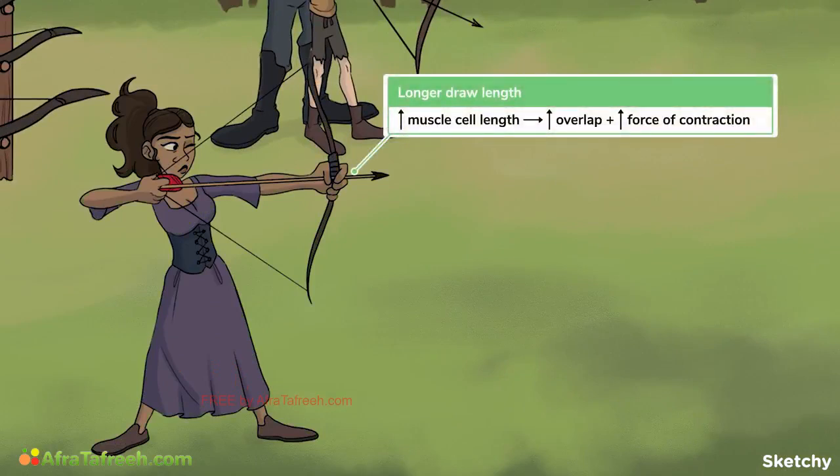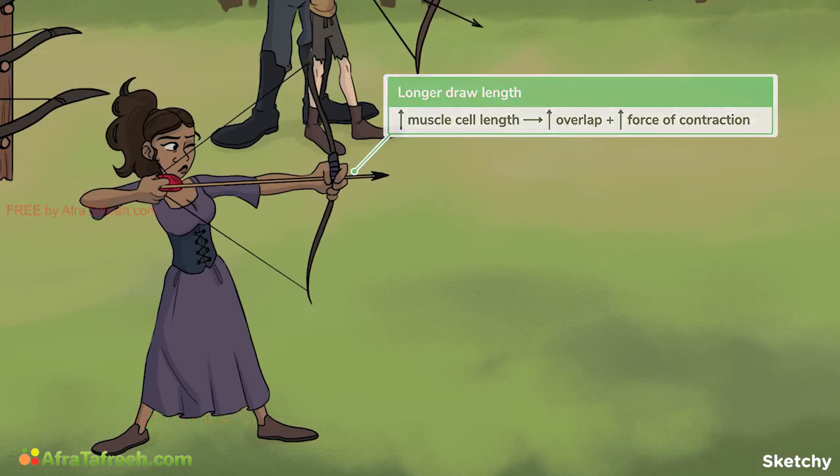Generally speaking, for the heart at least, the greater the muscle cell length, the more overlap there will be, and the more force that can be generated. This is depicted here by this experienced archer with a much longer draw length. This will allow her to shoot much further, just like how stretching a ventricular muscle cell will allow it to generate more force. In skeletal muscle, cells can be overstretched to the point that overlap, and therefore force, will actually decrease.